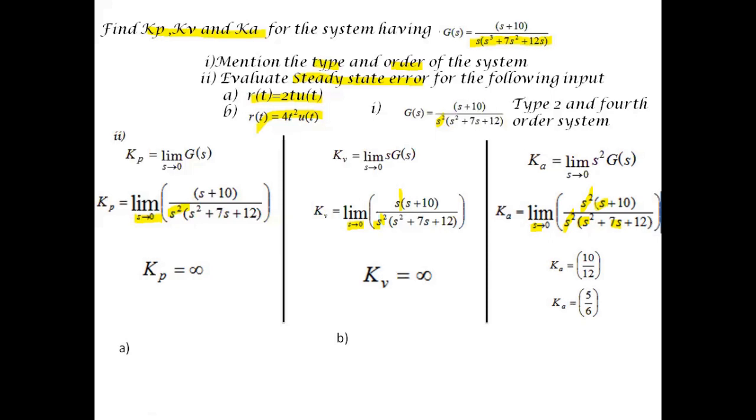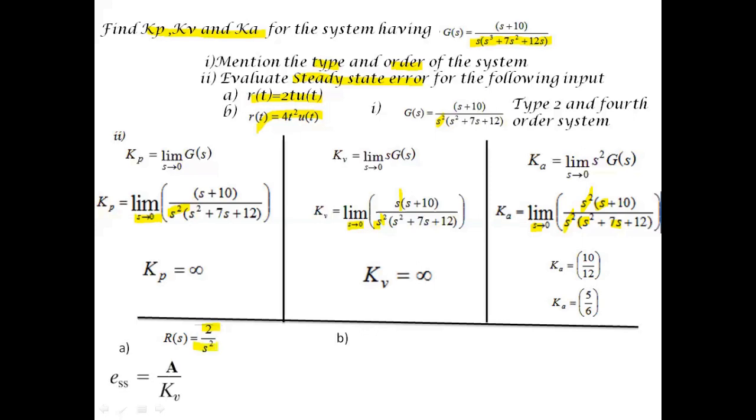So now let us move on to option 2, in which we have two cases, case A and case B. Given R(t) is equal to 2t. So R(s) will be equal to, we can make use of the Laplace transform equality: t to the power of n becomes n factorial divided by s to the power of n plus 1. As we have t to the power of 1, the Laplace transform will be 1 factorial divided by s squared, and we have a magnitude 2. Hence R(s) will be equal to 2 by s squared for the first case.